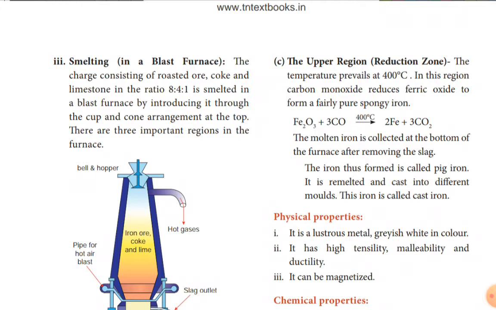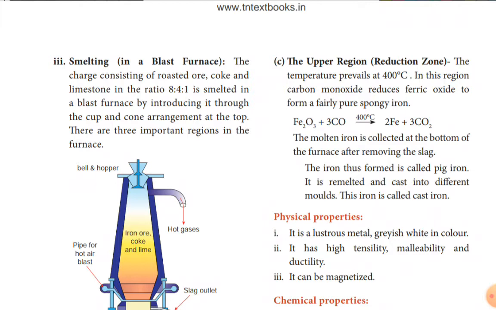There are three important regions in the furnace. Charge means roasted ore, coke, and limestone, in the ratio of 8:4:1. This is called the charge. This is added through the cup and cone arrangement, which is given at the top of the blast furnace.